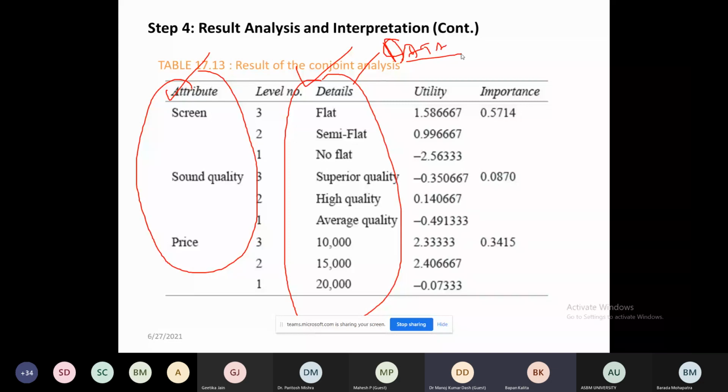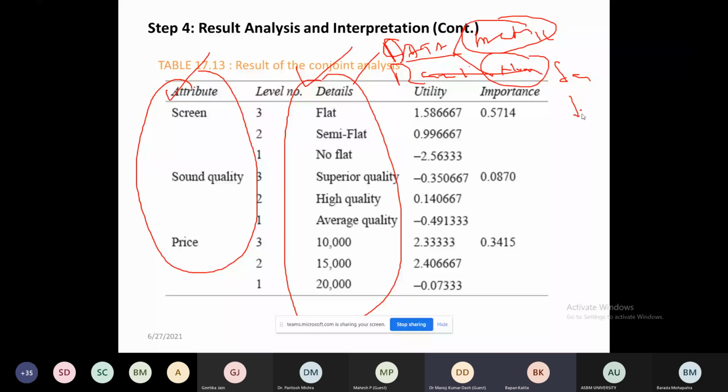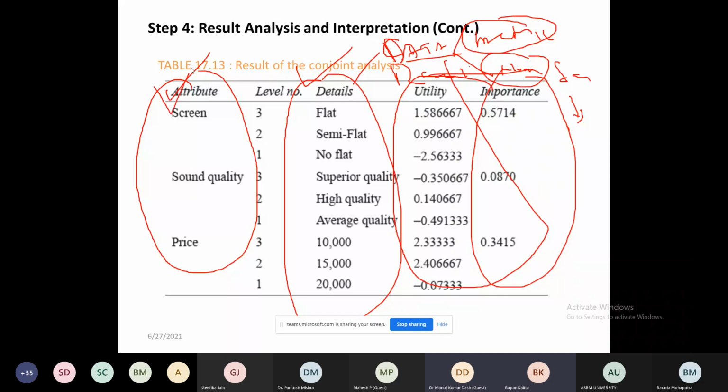The data may be of two types: one is called metric data, another is called non-metric. Whether I want preference data, ranking data or rating data, I have to decide. Then I go for a sample, collect the data, and then calculate utility and importance. So what are the things required for conjoint? First, attributes. Second, the detail of each and every attribute. Third, I have to collect the data from the customer. Fifth, I have to calculate the utility of each and every attribute, and sixth, I will calculate the importance. Is it clear?